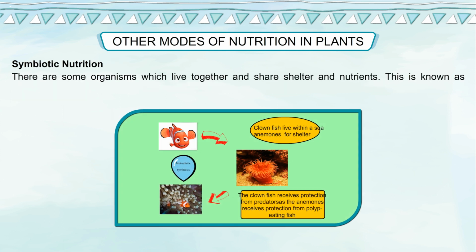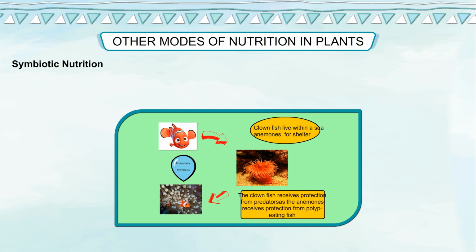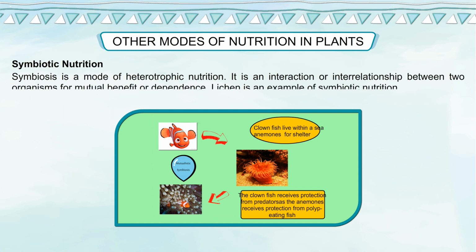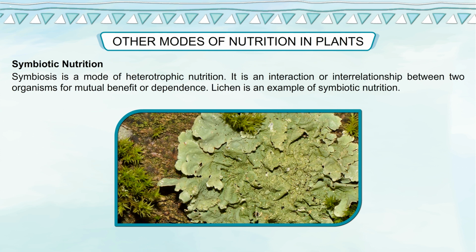Symbiotic nutrition. There are some organisms which live together and share shelter and nutrients. This is known as symbiotic relationship. Symbiotic relationship may be defined as the habitual living together of organisms belonging to different species. Symbiosis is a mode of heterotrophic nutrition. It is an interaction or interrelationship between two organisms for mutual benefit or dependence.